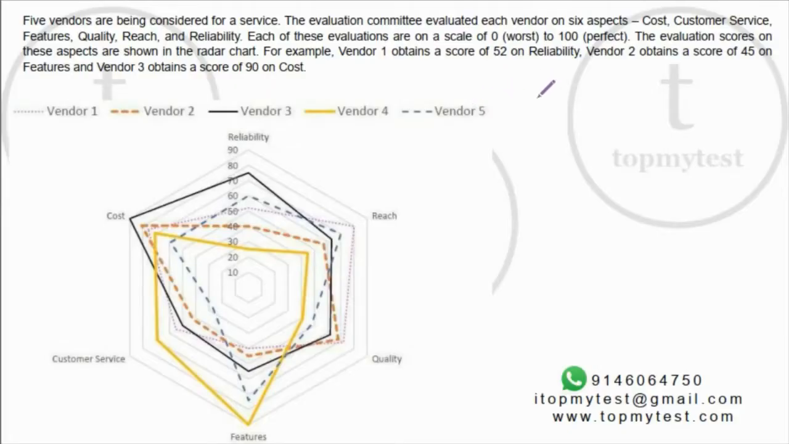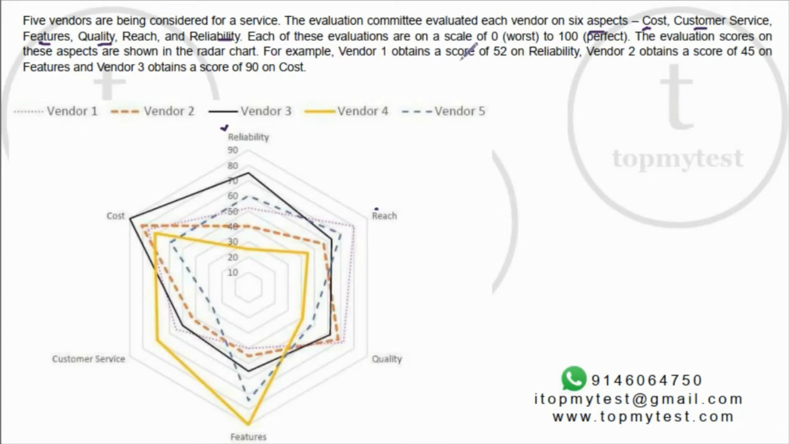Hi, this is perhaps one of the easiest sets in CAT 2019 slot 1. It says 5 vendors are being considered for a service. The service evaluation committee evaluated each vendor on 6 aspects: cost, customer service, features, quality, reach and reliability. So there are 6 parameters, right? Each of these evaluations is on a scale of 0 to 100. Perfect. The evaluation scores on these aspects are shown in the radar chart. So your key point would be to actually read this radar chart. Once you read this radar chart, your job is done.